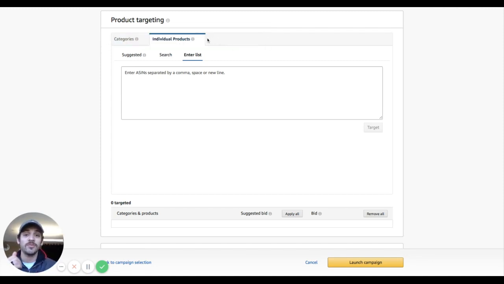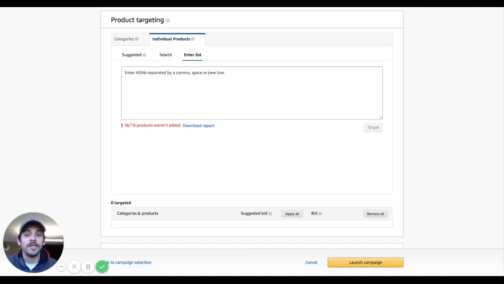The best way that you could probably begin with launching a new product targeting campaign is to actually take all of the ASINs from a search term report that have converted for you in the past. So any ASIN that's converted, I've gathered a list of, and I'm going to go ahead and stick it right in here. So here's our list of ASINs, and then when you go to hit target, you'll have this error pop up. 18 out of 18 products weren't added, and it gives you the option to download a list of the ones that weren't added. So why is this happening exactly?